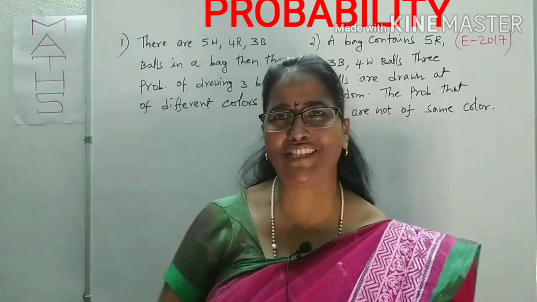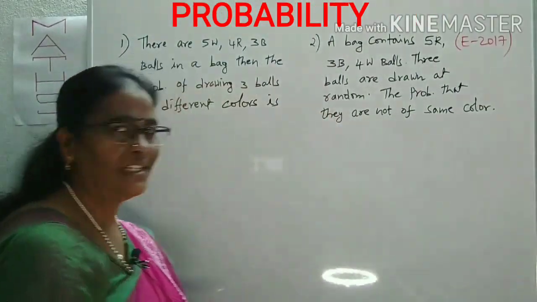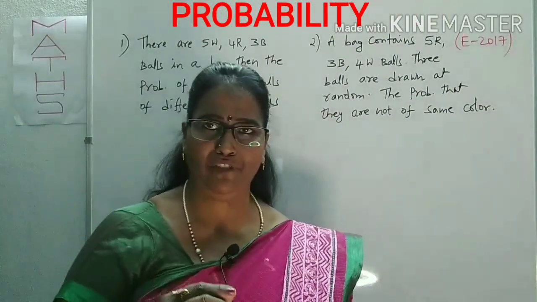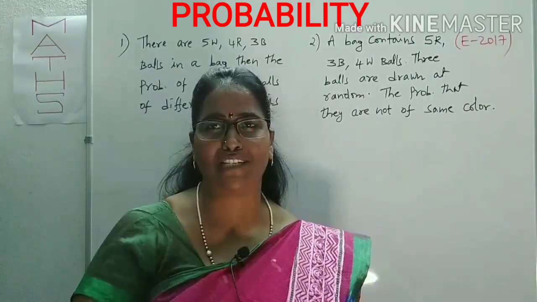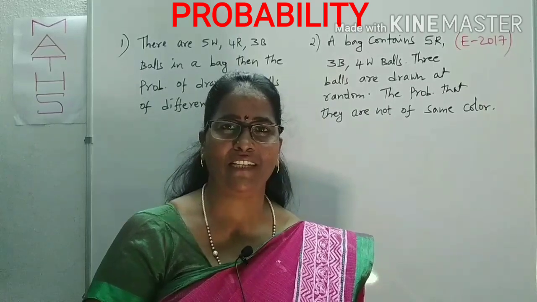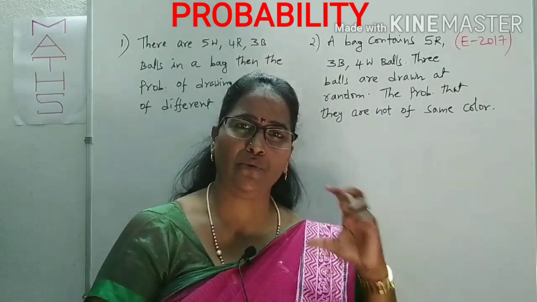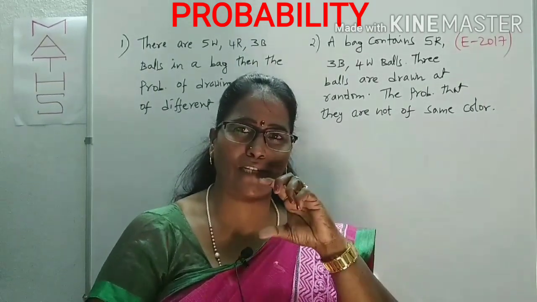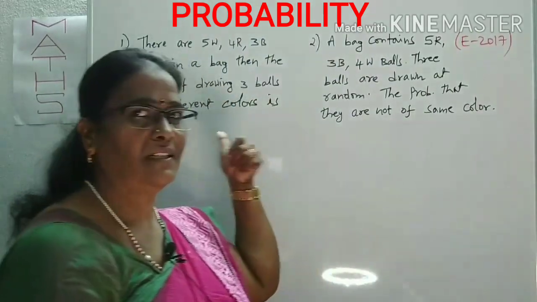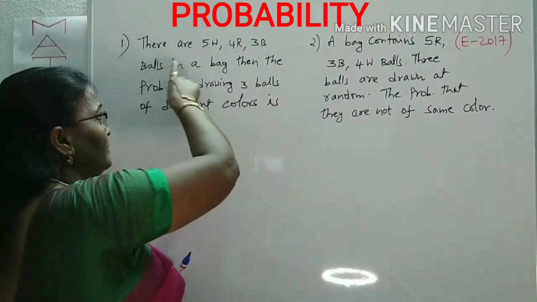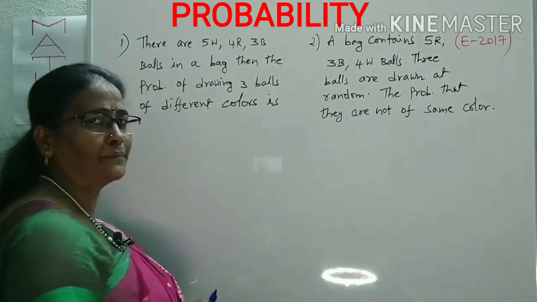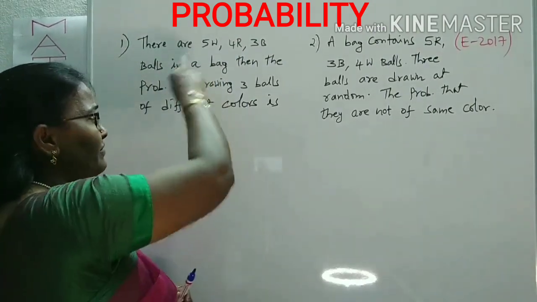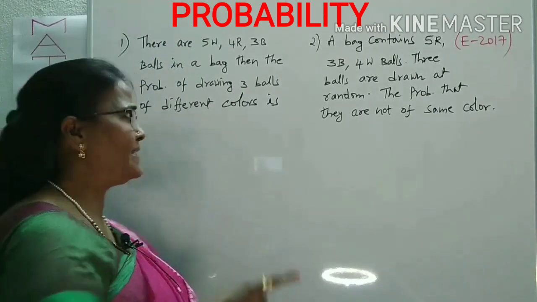Now come to the questions. Question number 1. First read the question carefully, because this is a theoretical chapter. If you read the question, more than half the solution you can get. Within a fraction of a second you can get the solution, with only a logical approach. So what is that? A bag contains 5 white, 4 red, 3 black balls.